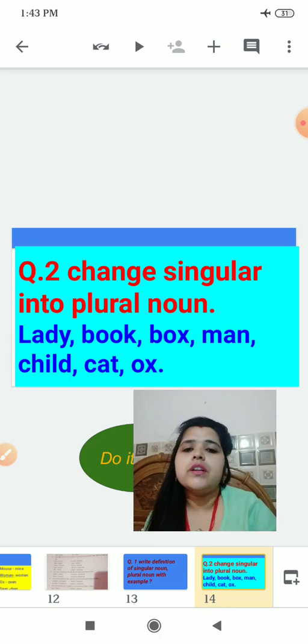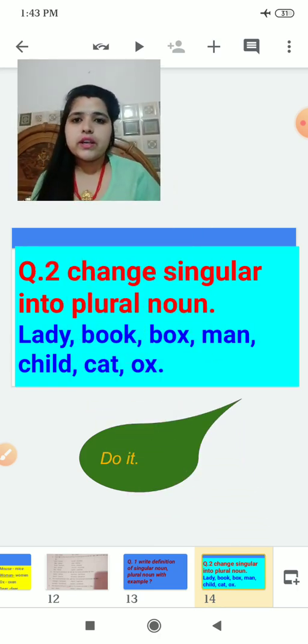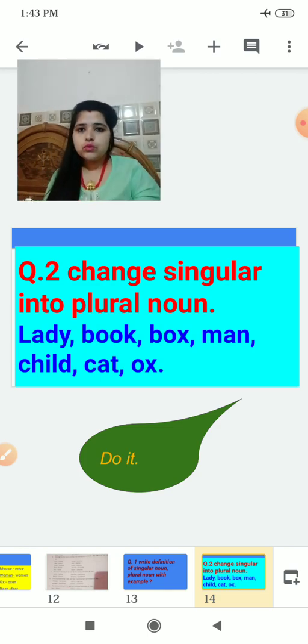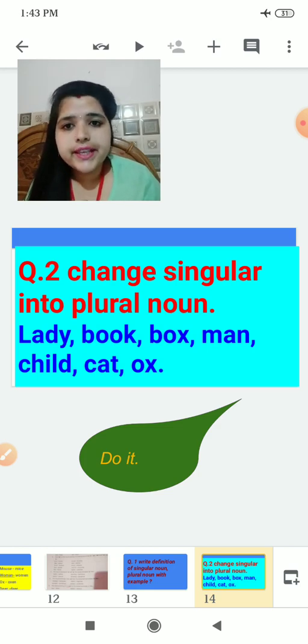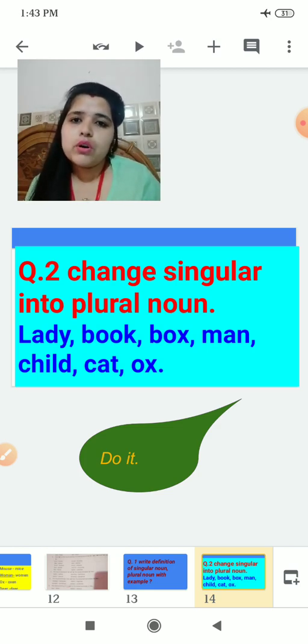Now the next one, question number 2 for homework, is you have to change singular nouns into plural nouns. Okay, just tell me, you can do it now. So lady will become what? Ladies. Book will become books. Box will become boxes. Man will become men. Child will become, yes, tell me. Yes, you have to do all this. Okay, you have to do this.